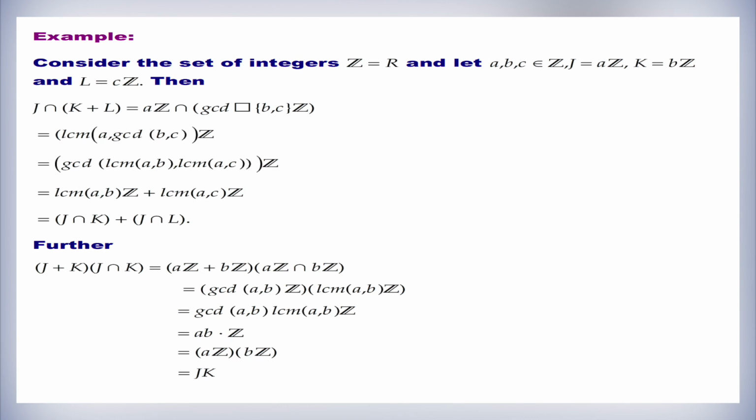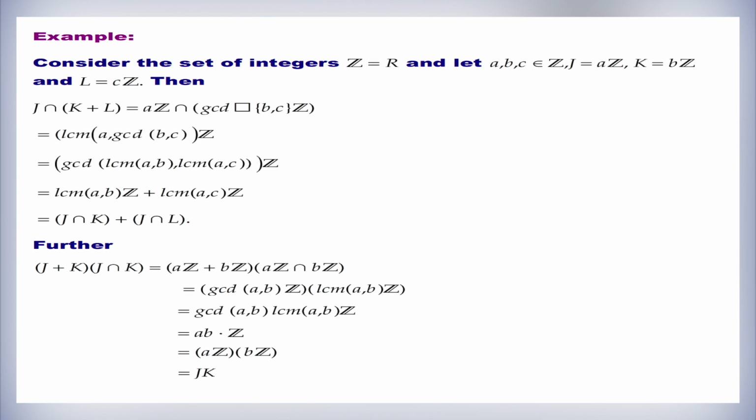Then J intersection (K plus L) equals AZ intersection GCD of B comma C times Z, which is equal to LCM of A comma GCD of B comma C times Z, which is equal to GCD of LCM of A comma B, LCM of A comma C times Z, which is equal to LCM of A comma B times Z plus LCM of A comma C times Z, which is nothing but J intersection K plus J intersection L.